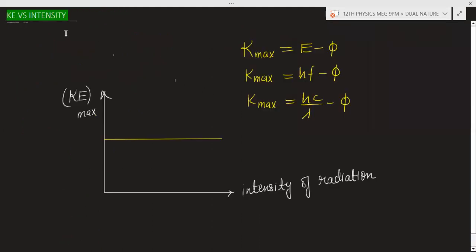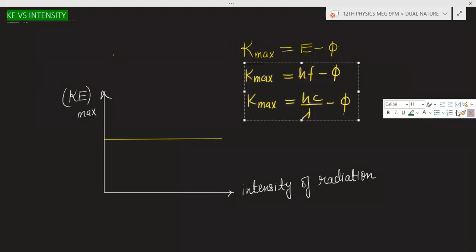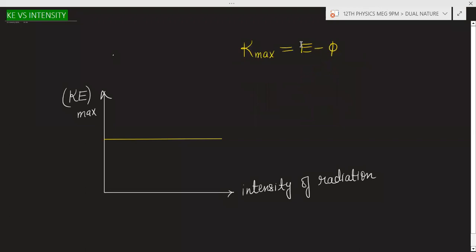Now we will discuss kinetic energy versus intensity. We know that maximum kinetic energy is given by E minus phi, where E we can write as hf, and maximum kinetic energy can be written as hc by lambda minus phi. So the maximum kinetic energy depends upon the energy of the photon and the work function of the metal.